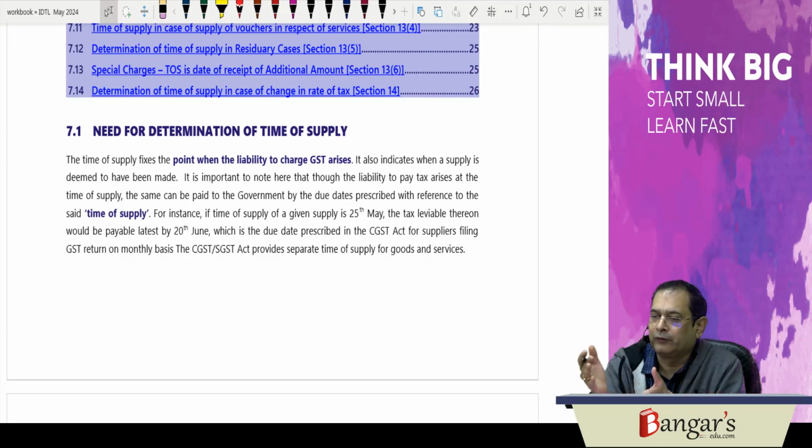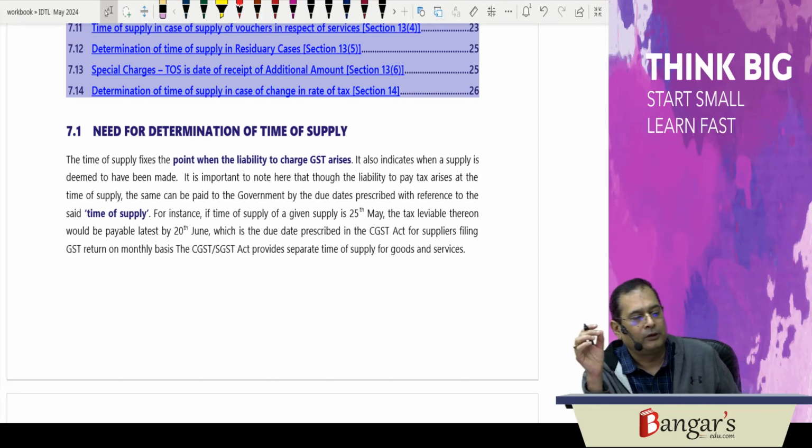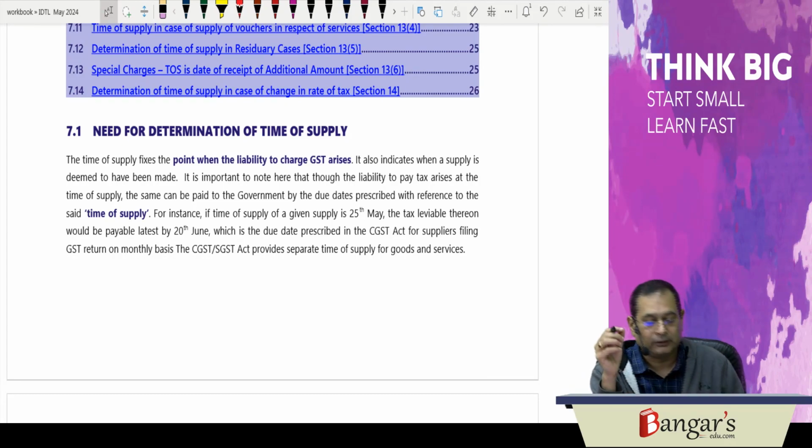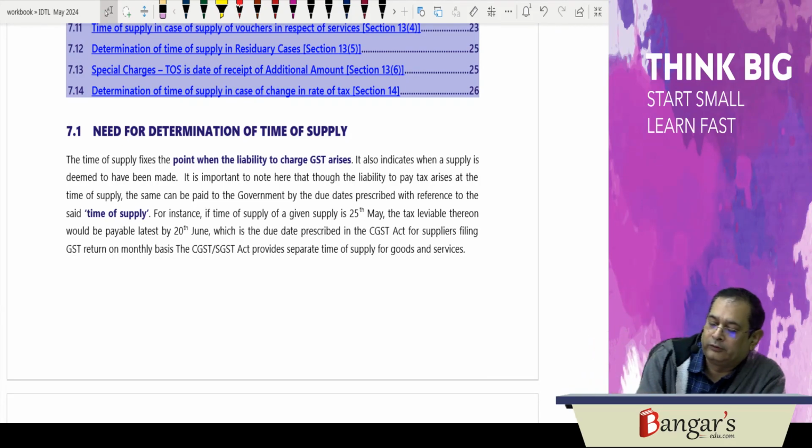Monthly return is to be filed by 20th of the next month, or a quarterly return is to be filed. In case of composition suppliers, tax is to be paid on a quarterly basis by 18th of the month succeeding the quarter. Depending upon that, you have to pay the tax. But liability to pay that tax arises at the point of supply, that is the time of supply.